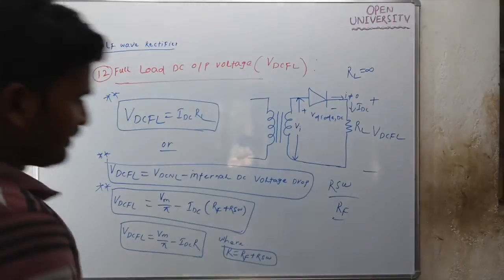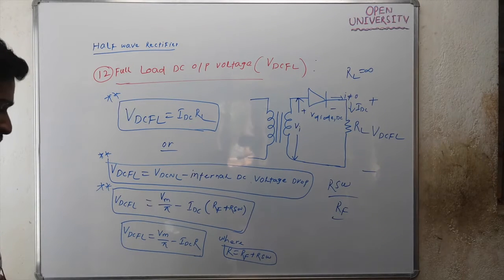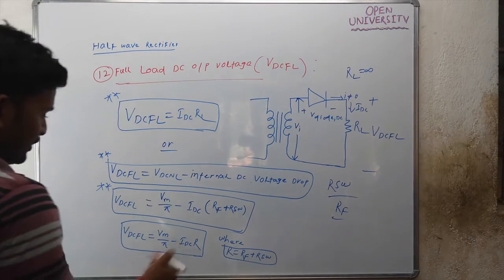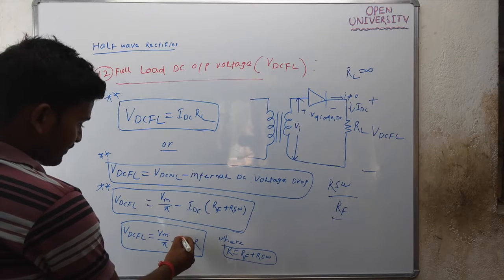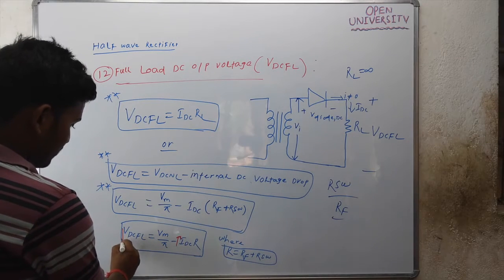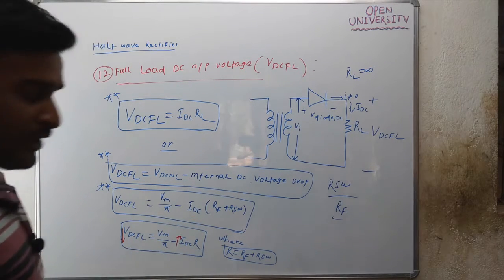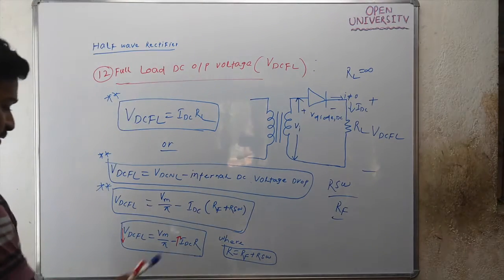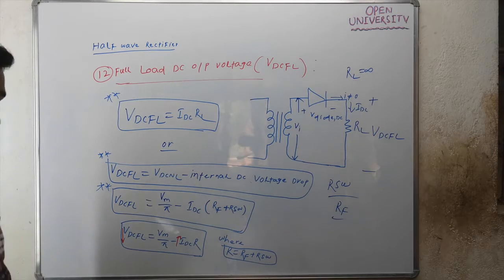Now, the full load DC output voltage will decrease with increase in load current IDC. If IDC increases, then this DC output voltage will decrease. So VDCFL decreases with increase in DC output current. That is, if DC load current increases, then VDCFL will decrease.